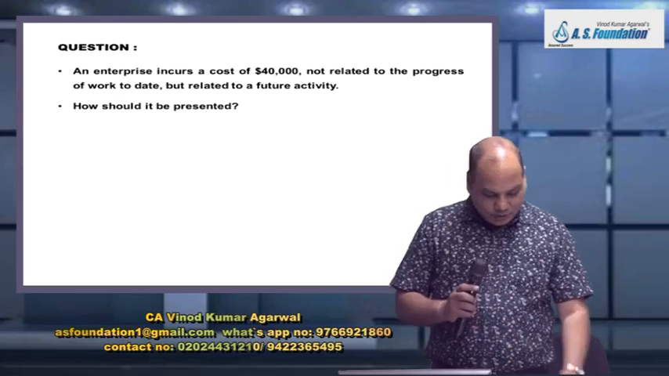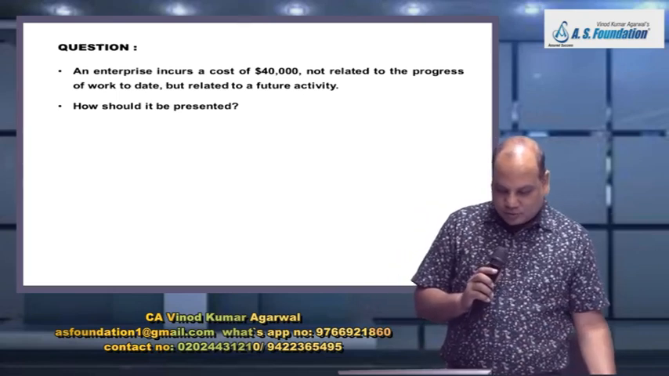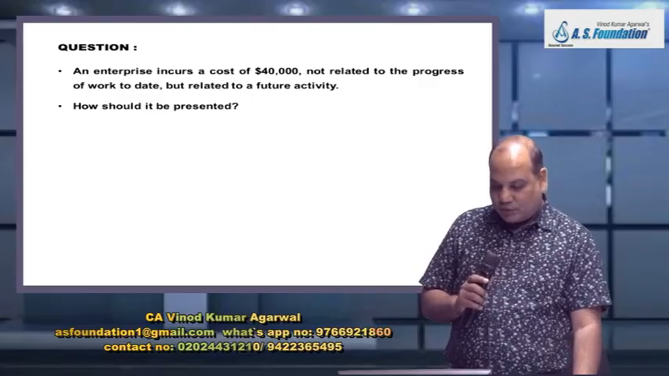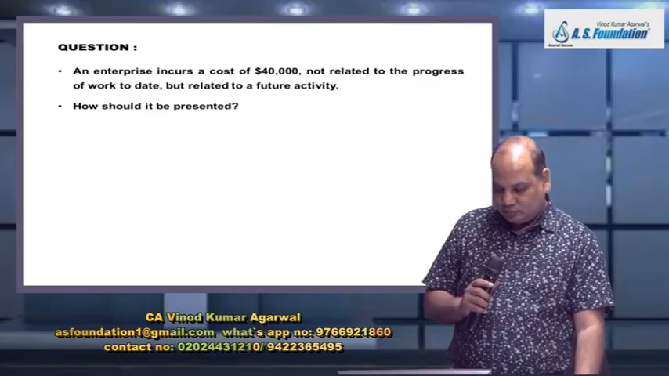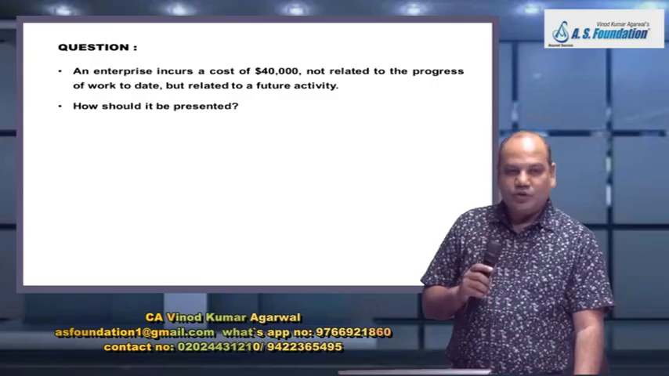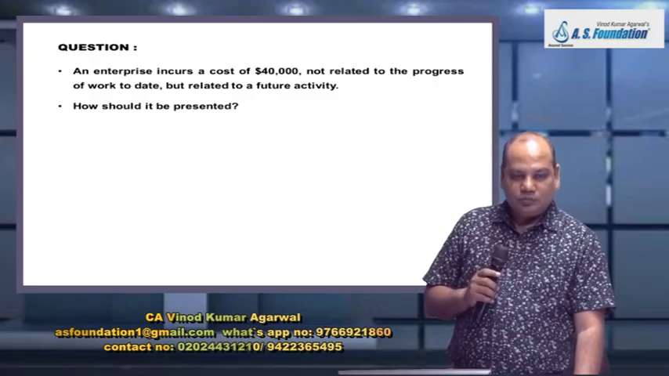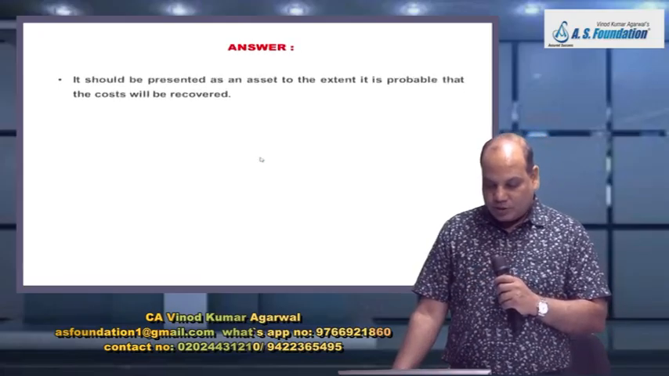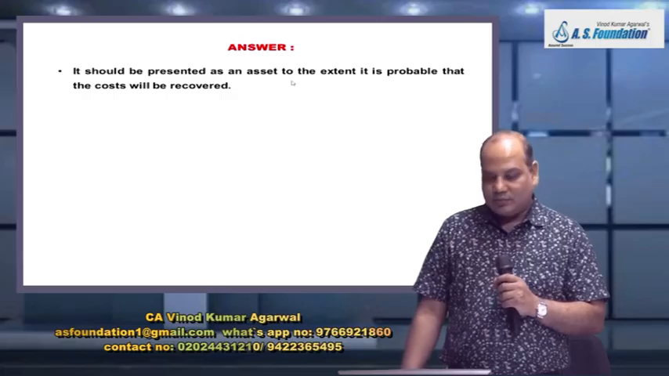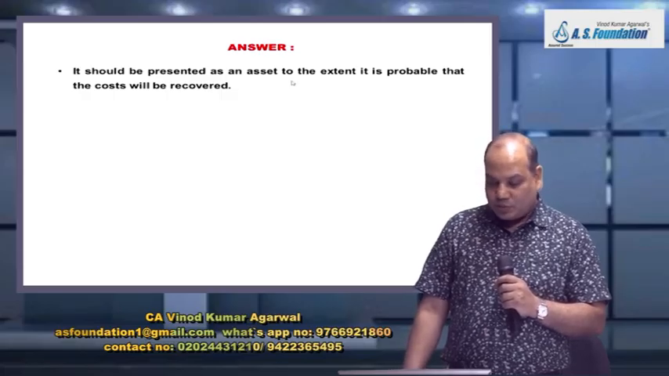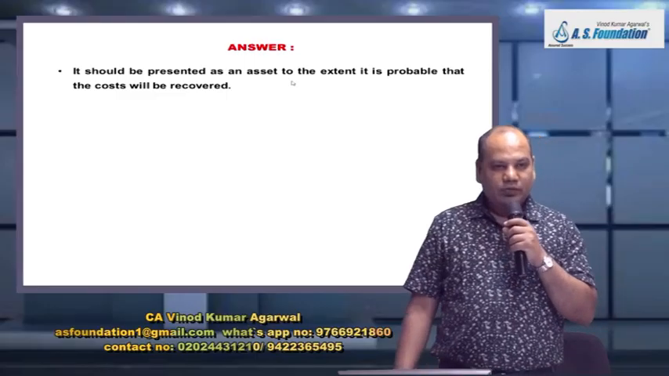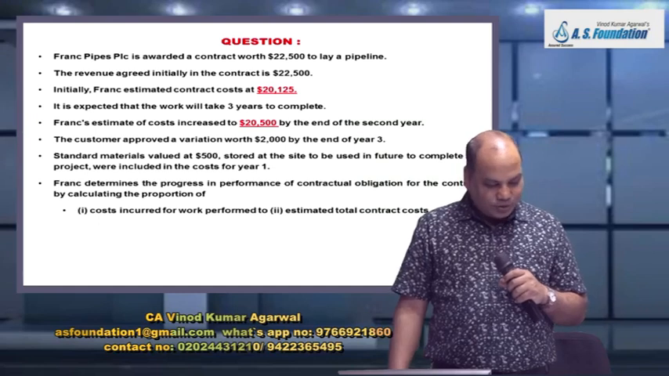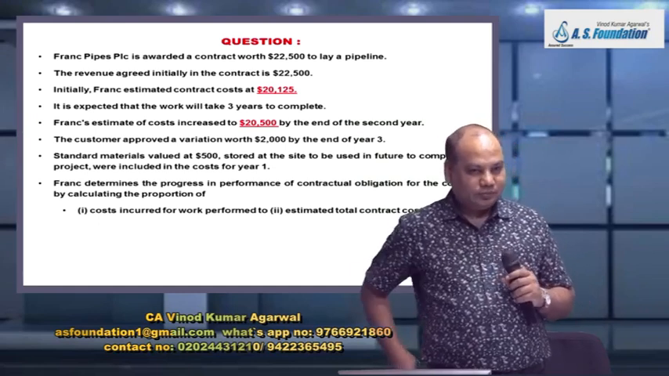An enterprise incurs a cost of $40,000 not related to the progress of work to date, but related to future activity. So will it be recognized as an expense? How should it be presented? It should be presented as an asset to the extent it is probable that the cost will be recovered. Now we'll take one more question which has 3 years involved.